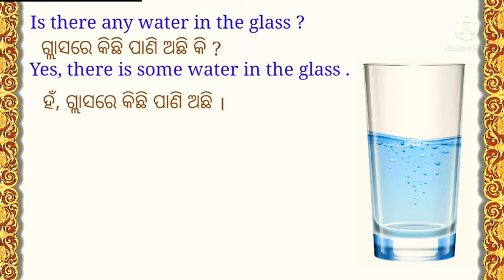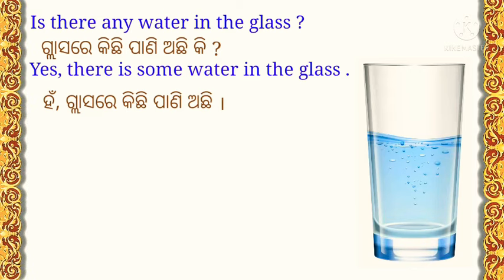The word 'is' is a helping verb. It means the question is yes or no type. Okay? So our second sentence is the answer to the first sentence and it starts with yes. Okay? Now we understand the meaning of the words.